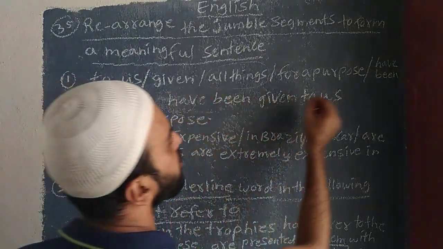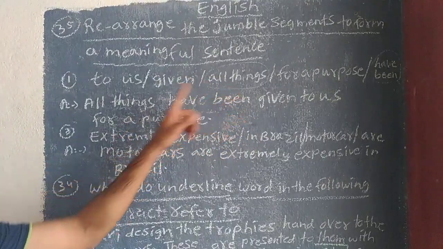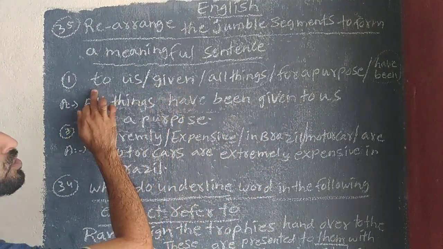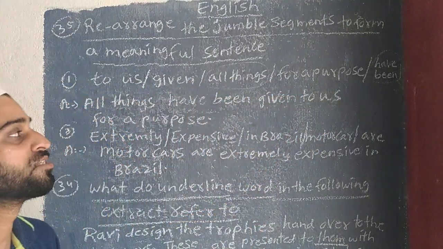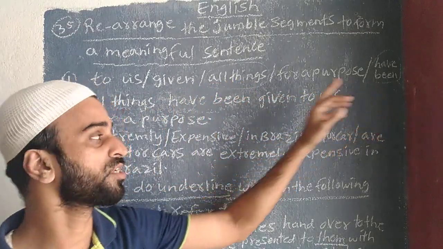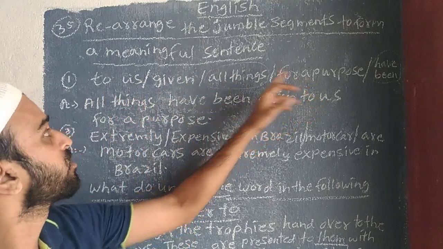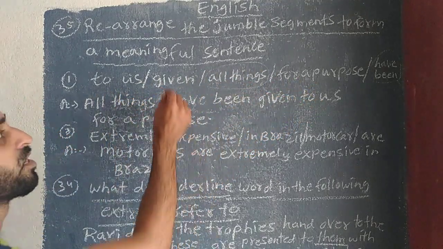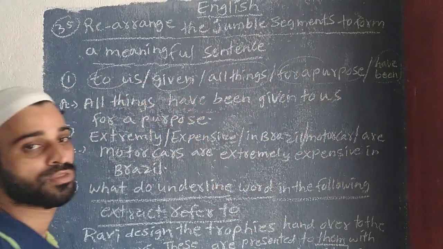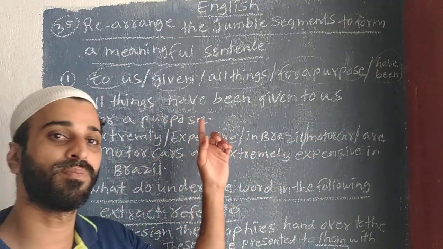Now here you can find it at the last: have been. All things is the subject, and have been is the tense. Now the predicate is the remaining words, given to us for a purpose. You can understand easily. Have been given. Given is the third form. So: All things have been given to us for a purpose. That is one of the jumbled segments.